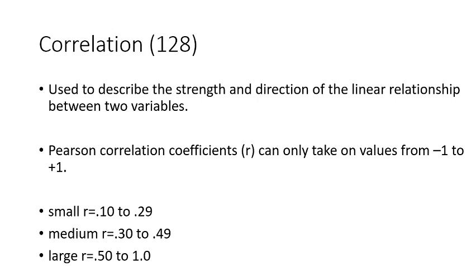In front of you there are some figures given. Small r from 0.10 to 0.29: when you have the results, how will you identify what is a small correlation, a medium correlation, and a large correlation? A small correlation can be from 10% to 29%, a medium one from 30% to 49%, and from 50% to 100% is considered large, or the most strengthened correlation.